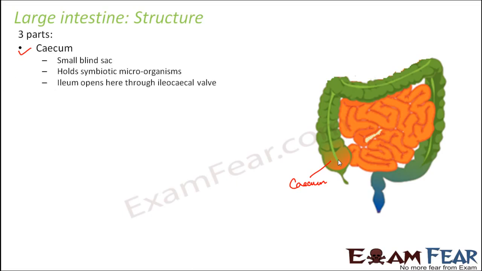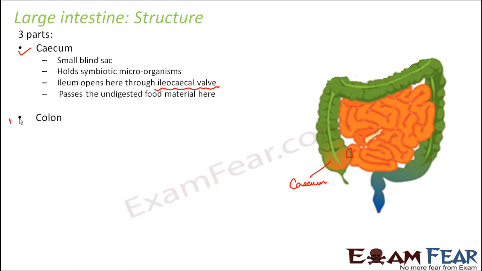Another important thing is, the ileum opens here through the ileocecal valve. Here again you have a valve which is like a door, which remains closed all the time except when the food material has to pass from the ileum to the cecum. This passes the undigested food material here. Whatever could not be digested is passed on to the cecum.